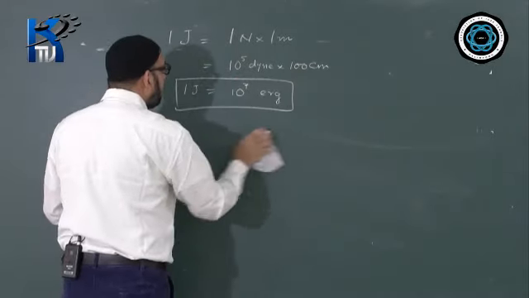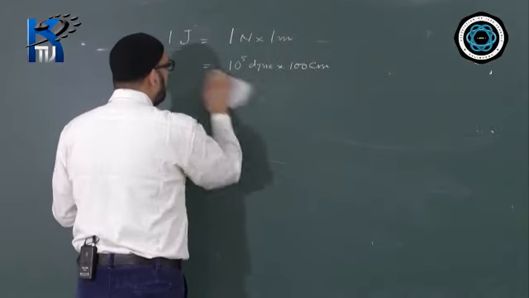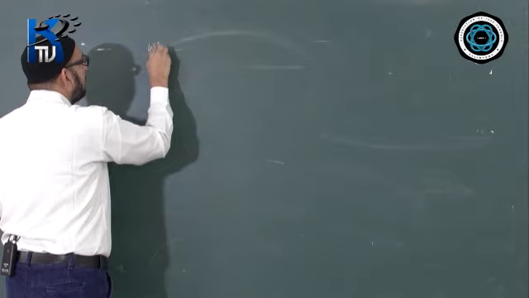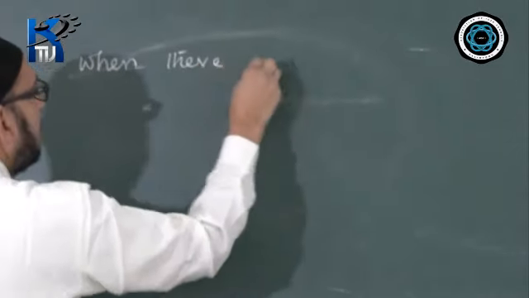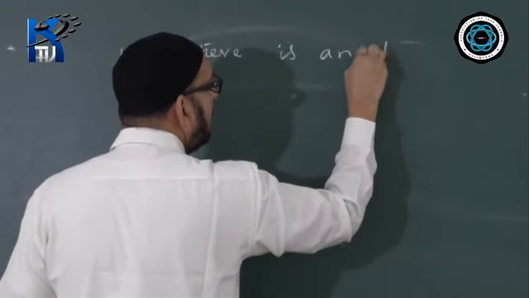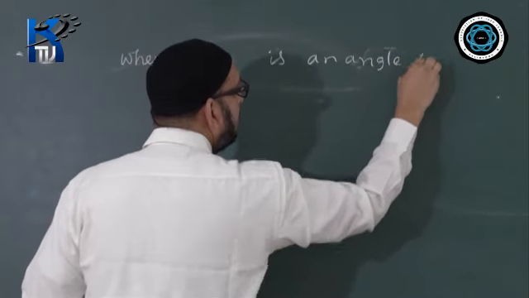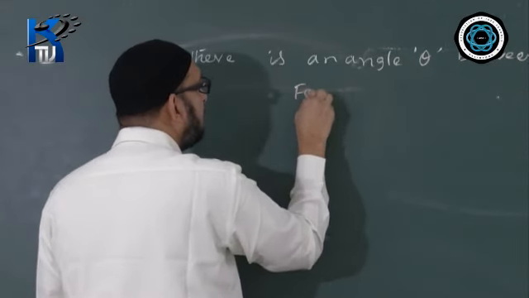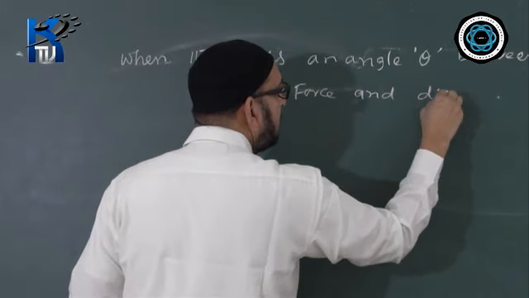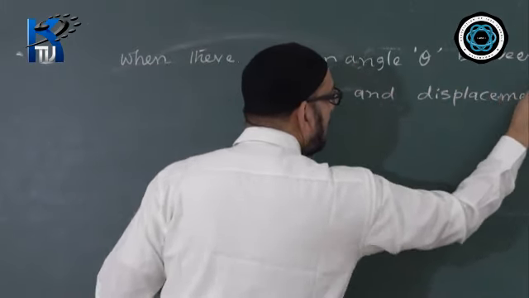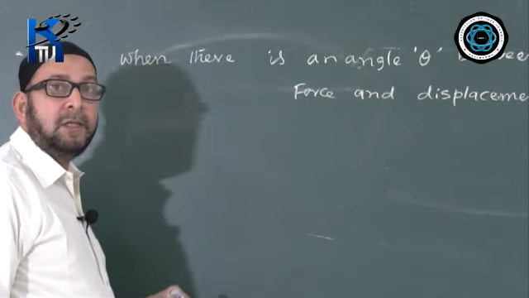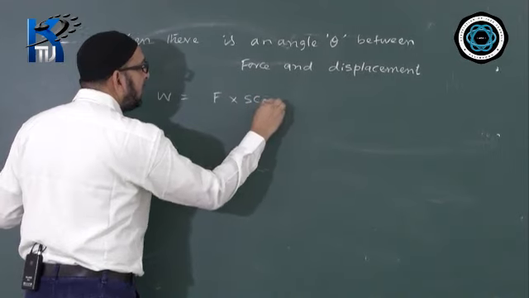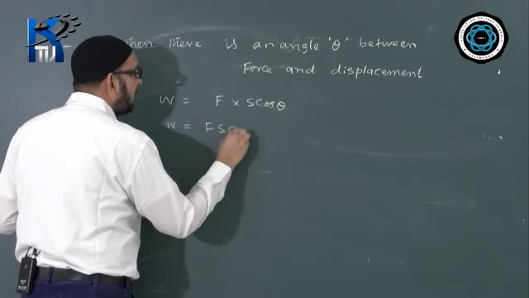Now we have some cases. When there is an angle theta between force and displacement, the formula of work slightly changes, and the formula then becomes W is equal to F into S cos theta, or in short W is equal to Fs cos theta.